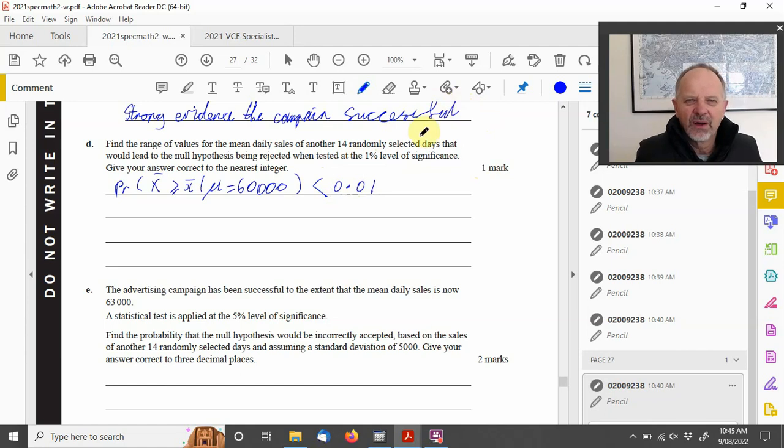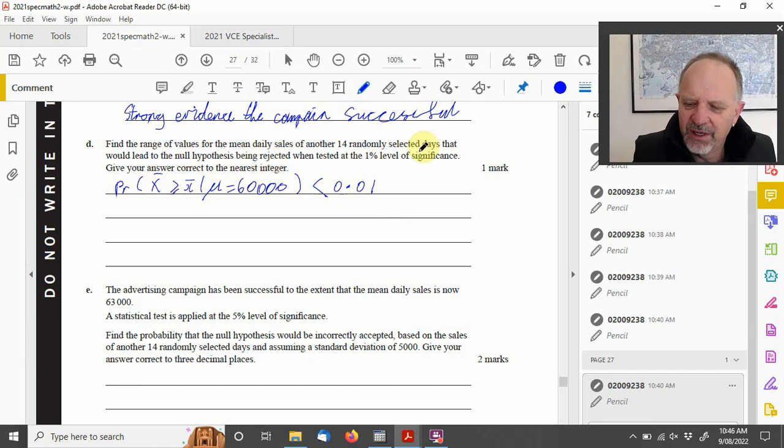All right, so I know we want to see when it is rejected. So what we're doing is finding the probability at the significance level, because we're going to use the inverse cumulative. So we're wanting to go up to that, and we want the mean being greater to be in that top part.